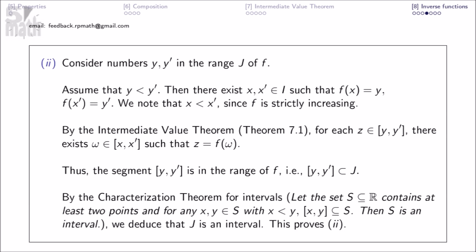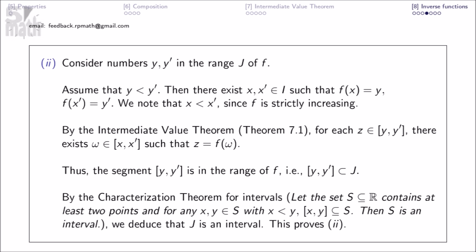Consider numbers y, y prime in the range j of f. Assume that y is less than y prime. Then there exist x, x prime in I such that f of x equals y, f of x prime equals y prime. We note that x is less than x prime since f is strictly increasing.